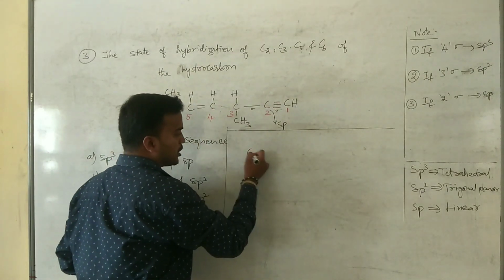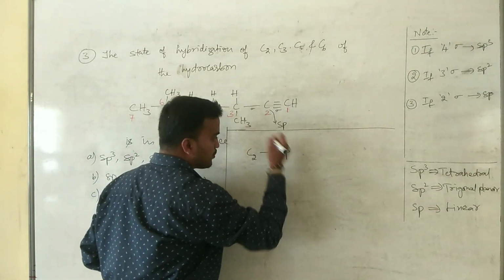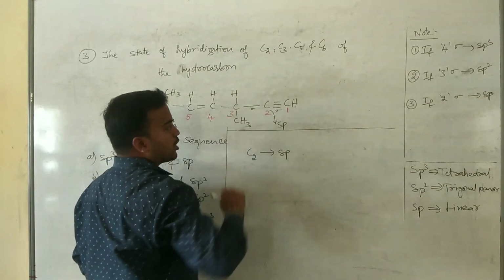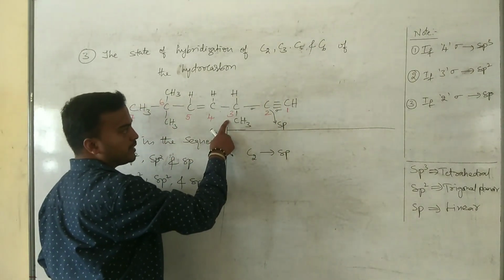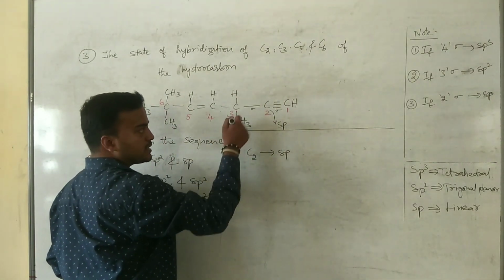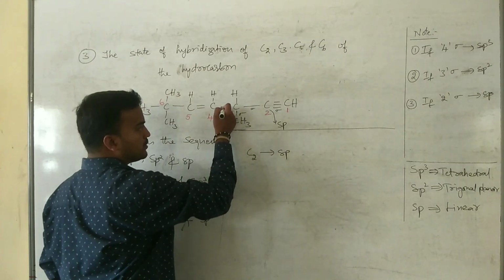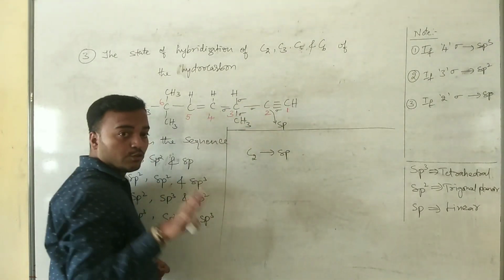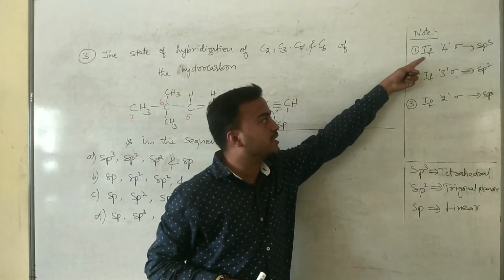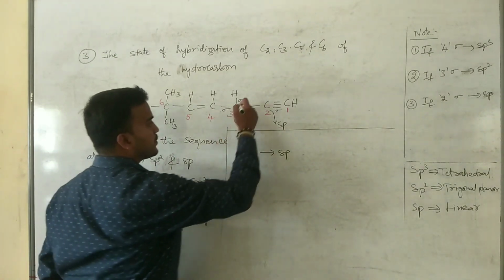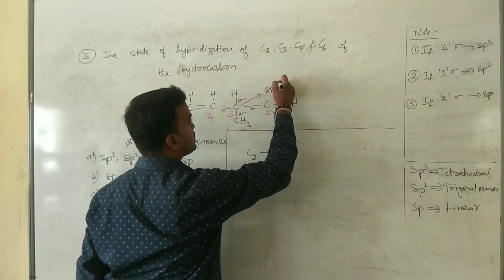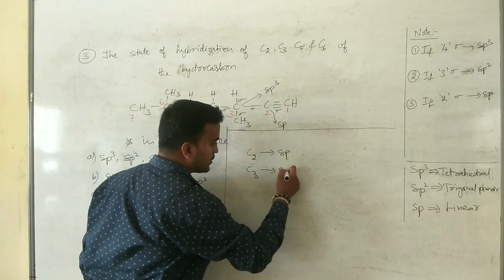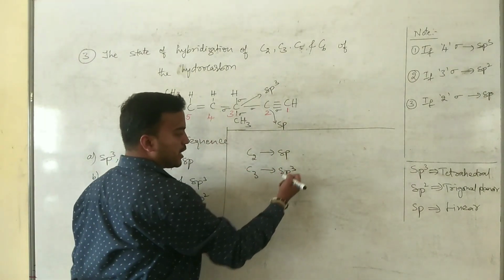Then we should go for third carbon atom. This carbon atom contains 1 sigma bond, 1 more sigma bond, 1 more sigma bond and 1 more sigma bond. Total the number of sigma bonds are 4. 4 sigma bonds are nothing but sp3 hybridization. Third carbon atom, it shows sp3 hybridization.